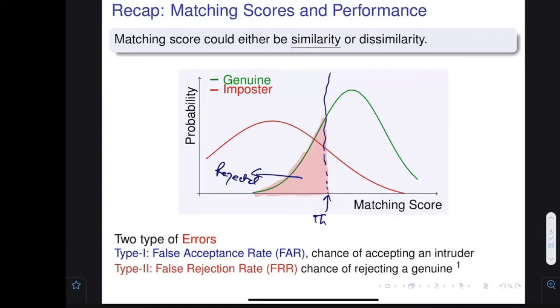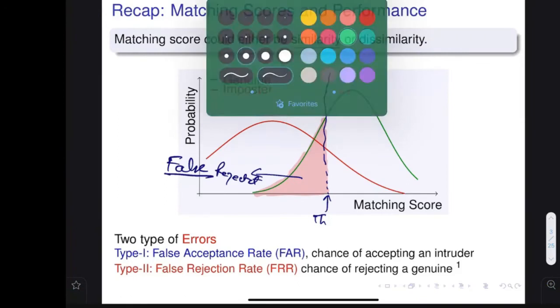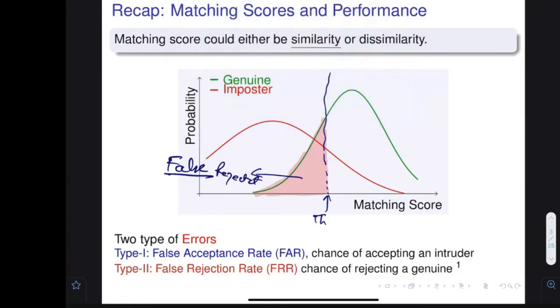This is a false reject, because it is actually not a right reject. He was the right person, but he was denied entry. So if you set a threshold, it has a toll on the person's convenience. The person finds that they were trying to enter the system, but the system is not allowing them to enter.